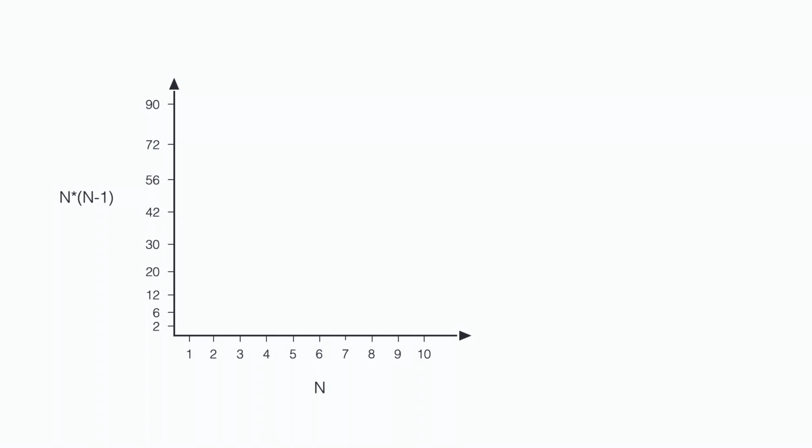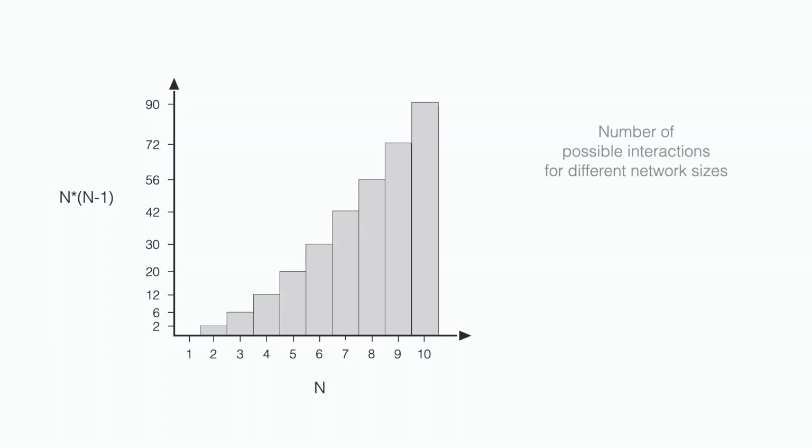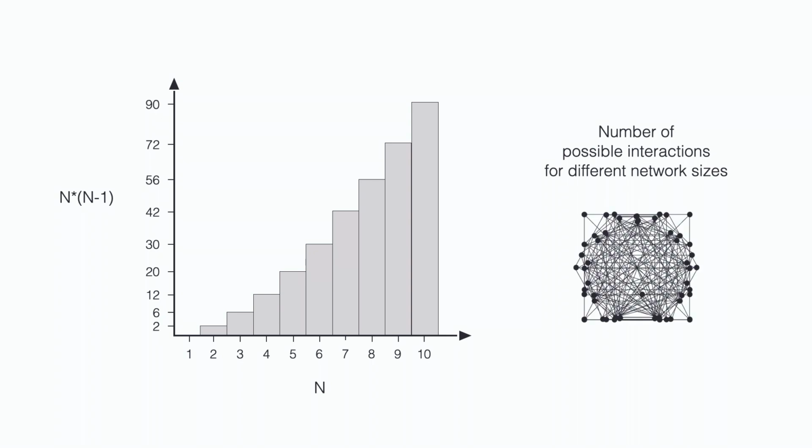Let me illustrate this. On the x-axis, you see the number of users in the network, and on the y-axis, you see the number of possible interactions between those users. Let's now simulate the growth of the network. The number of possible interactions grows really fast. A network with only 10 users has already 90 different possible interactions. Utility increases disproportionately with network size.